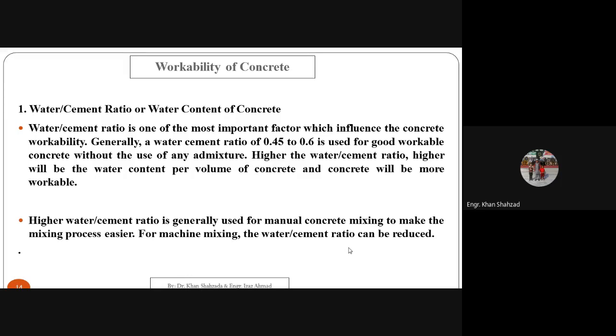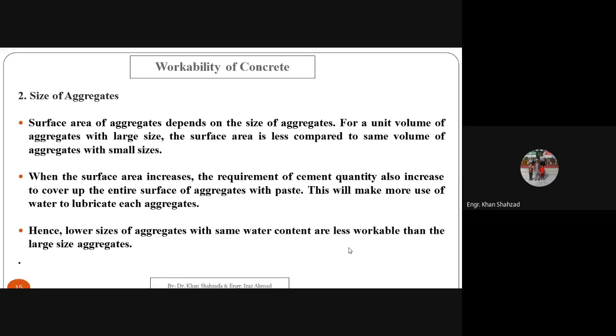Higher water cement ratio is generally used for manual concrete mixing to make the mixing process easier. When you are making the concrete by using the manual method, then we need higher water content so that we can easily mix the concrete. For machine mixing, the water cement ratio can be reduced. If we are making the concrete in the concrete plant or by using the mixer machine, we can use the reduced water cement ratio for making such concrete.